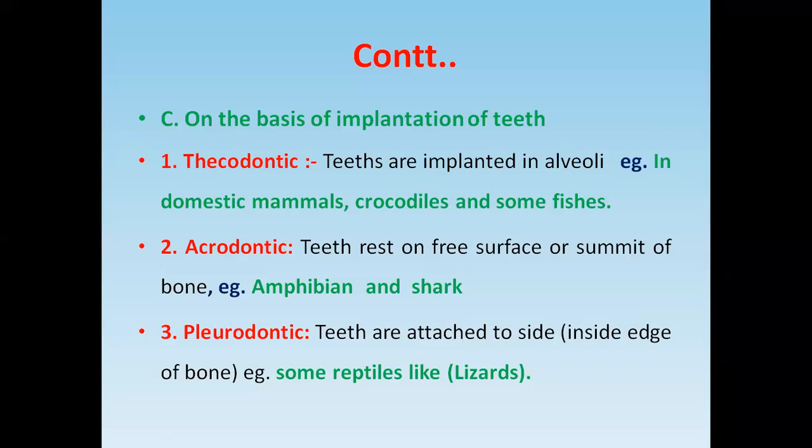Another is the acrodontic. Acrodontic means teeth rest on the surface of the bone, as in the amphibian. Another is the pleurodontic teeth. Teeth are attached to the side of the bone. A pleurodontic example is the lizard. You have to remember the examples of the thecodontic teeth, acrodontic teeth and pleurodontic teeth.